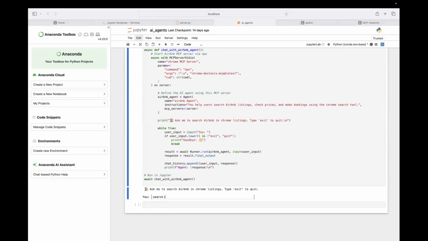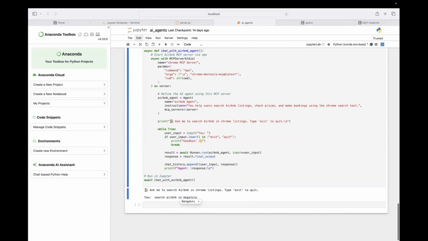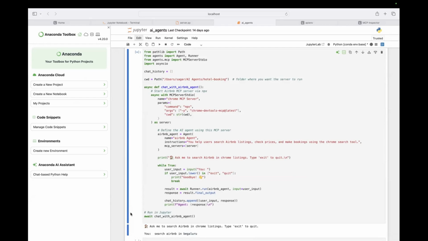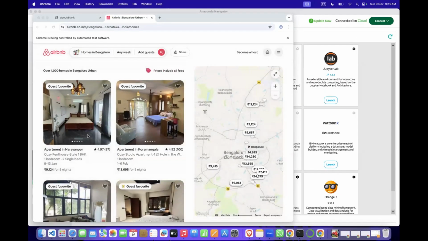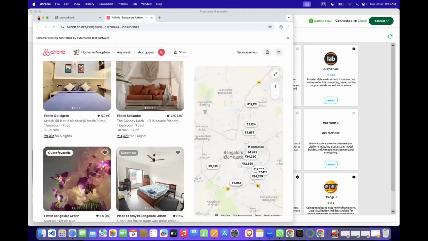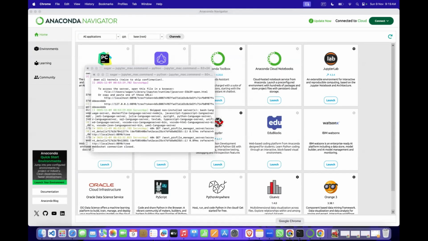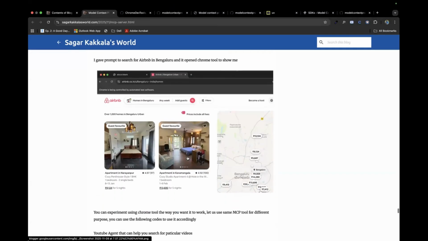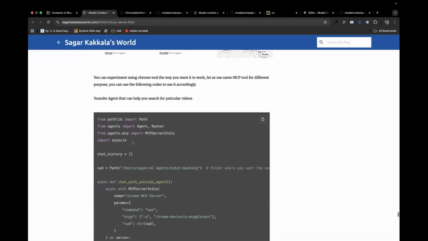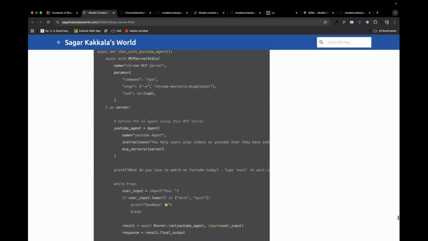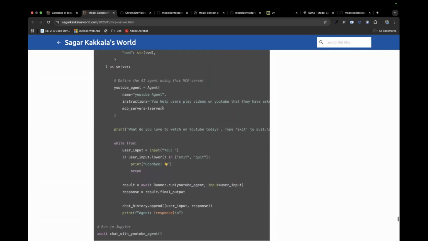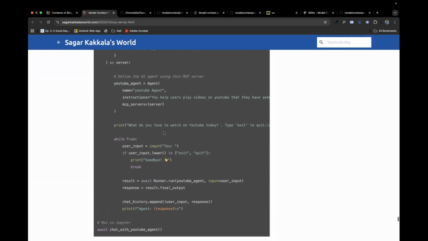What I'll do, I'll say search Airbnbs in Bengaluru. Yeah, it opened my Chrome tab and it actually searched Airbnbs in Bangalore. So this is how you could integrate remote MCP servers. Using the same tools, you could do anything. As I mentioned, you could use it like a YouTube agent to search some YouTube videos. The only things that change are the name and instructions, and everything else stays the same, because instructions are nothing but your context, what you want your AI agent to do.